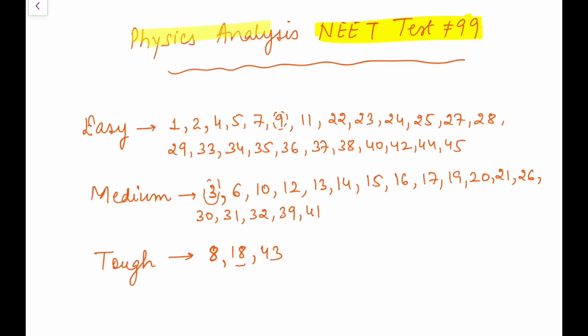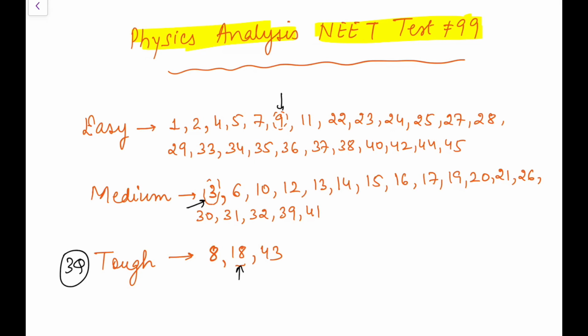Now, what is the physics analysis for this test? Let's see. What I have seen, I have marked 3 questions as tough. Question 18 is not the right one to ask for you, because magnetic potential you generally do not study. In question number 3, the value of the height is not given, without which you cannot solve the question. In question number 9, the answer has a power mistake of 10 to the power of 10. Though the options are very far away, you can still take the closest one, but wrong is wrong.